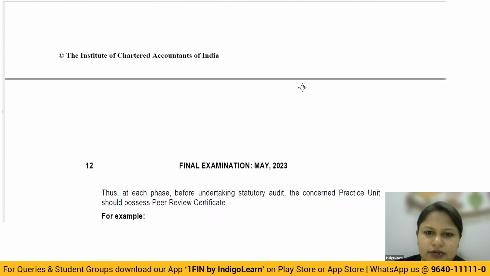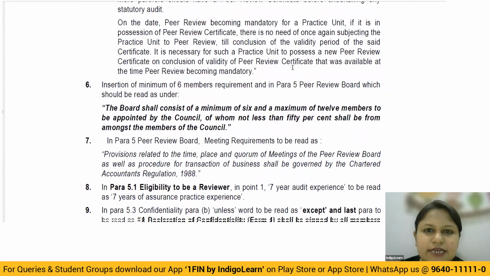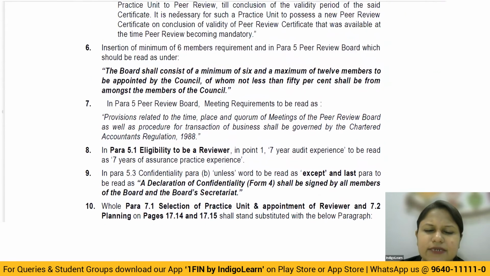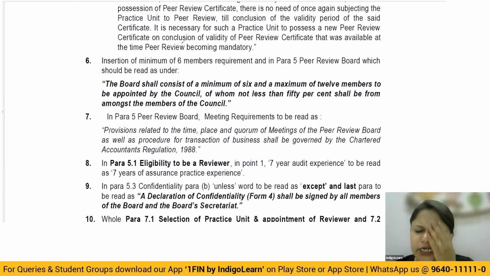Now an example is given, which is quite understandable. Suppose you're already holding a peer review certificate as on 1st April 2023, and that certificate is still valid, then we are not saying that you are required to get a fresh peer review certificate again. Validity is of 3 years. So if it is still valid, you can continue using that and apply for the audits. But suppose the validity of that certificate has come to an end, compulsorily you have to first get the peer review certificate, and only then can you apply for the audits of those particular entities. Otherwise, you will not be allowed. So if the validity is there, you don't have to apply afresh. But if it is not valid any longer, then without a certificate, you cannot take up that audit.